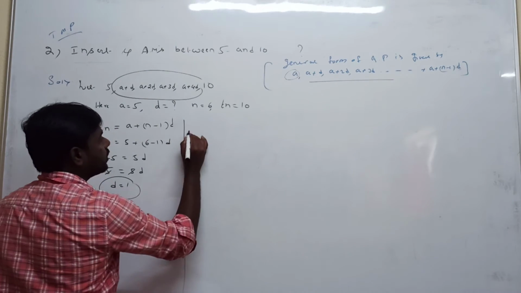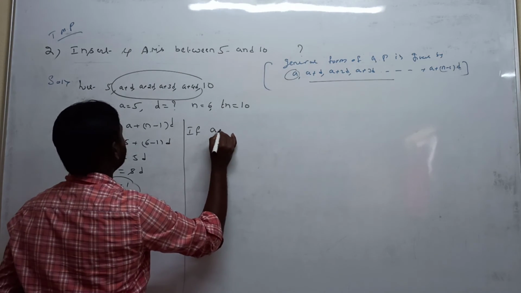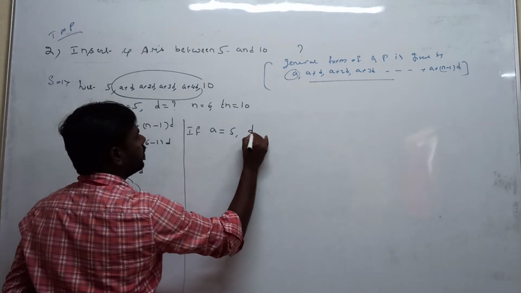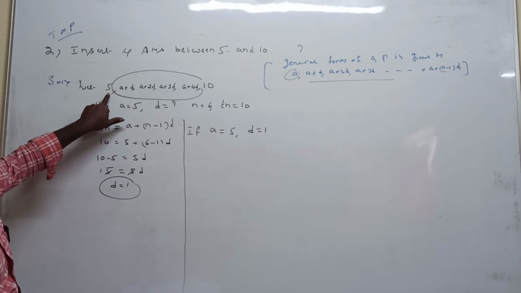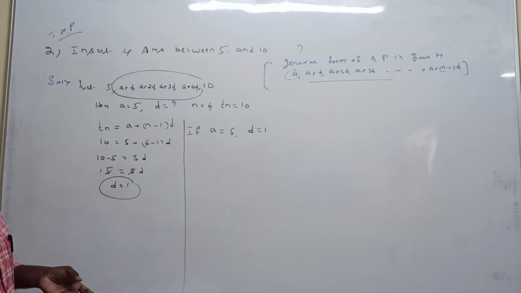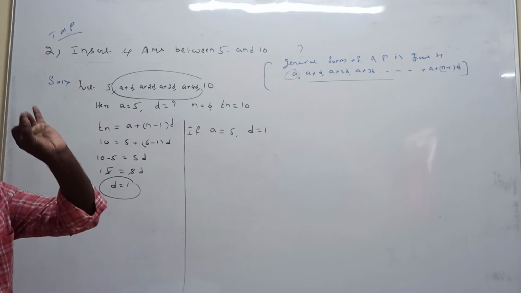A is equal to 5, D is equal to 1. You know, easily, the common difference is 1. The first term 5 is there. You can add 1, 6. Or you can add 1 with 6 to 7, 8 to 9.